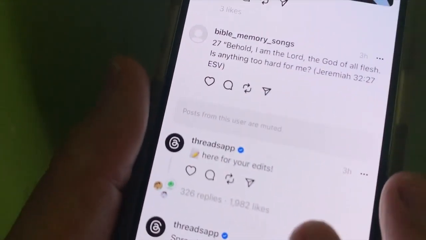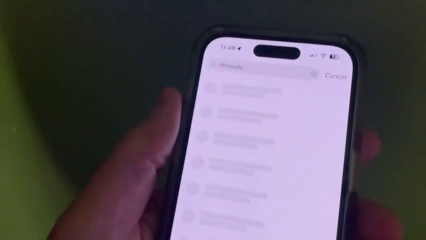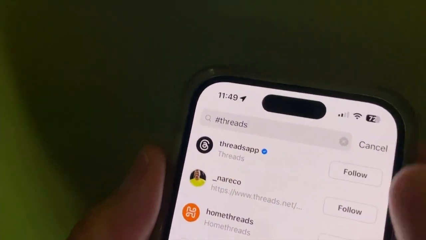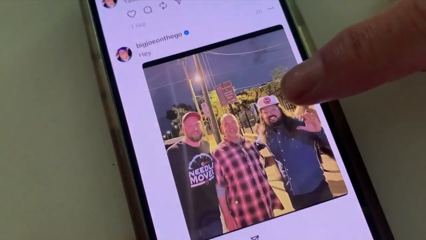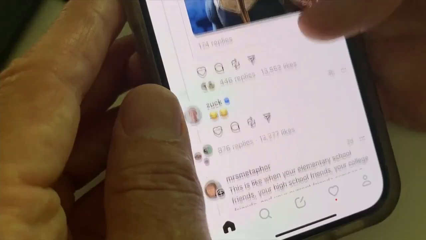There are no hashtags. You can use them, but you can't search for hashtags if you want to follow a discussion. There are also no trending topics in Threads, and you cannot make lists of people you follow like you can on Twitter. And finally, privacy.